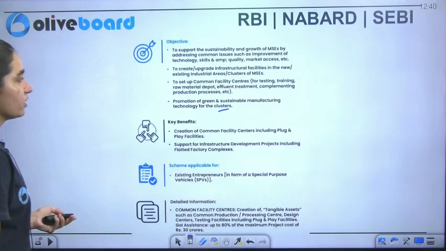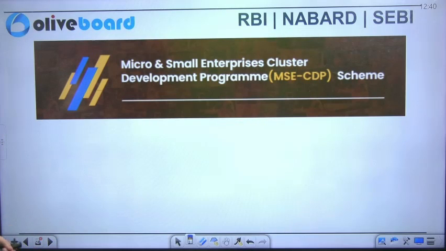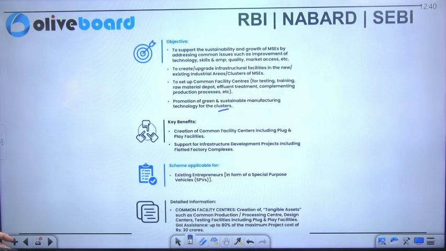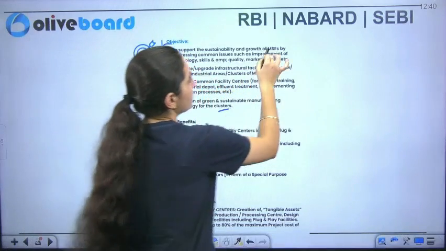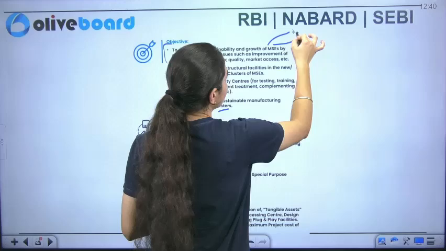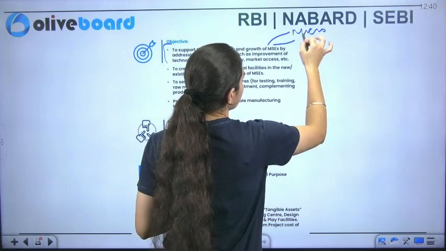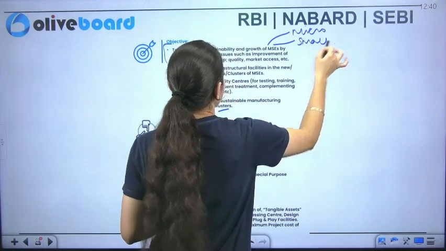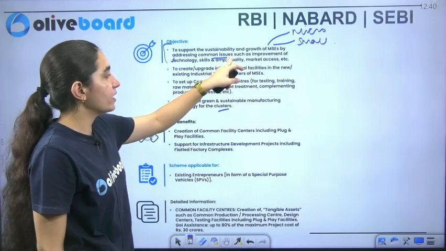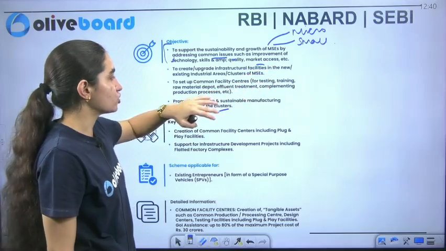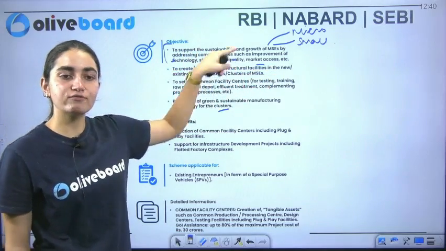Now, this particular initiative is the Micro and Small Enterprises Cluster Development Programme. This is specifically to give a boost to our clusters, and it provides common facilities for them. It supports the sustainability and growth of MSEs. Remember that here we are targeting only two kinds of enterprises, micro and small, by addressing common issues such as improvement in technology, skills and aptitude, quality, and market access. We have to ensure that we are fulfilling their needs.